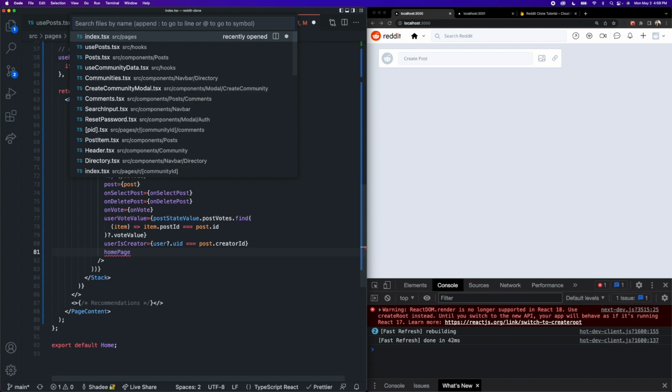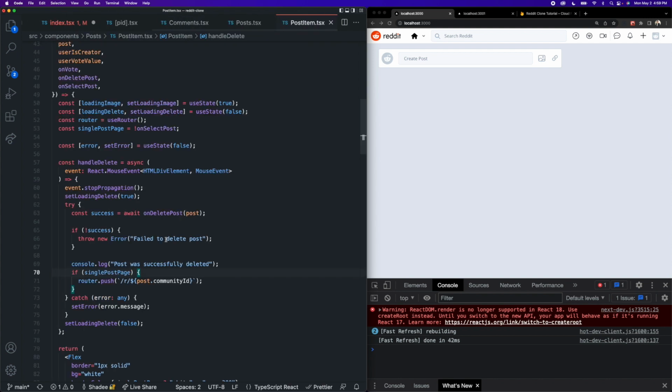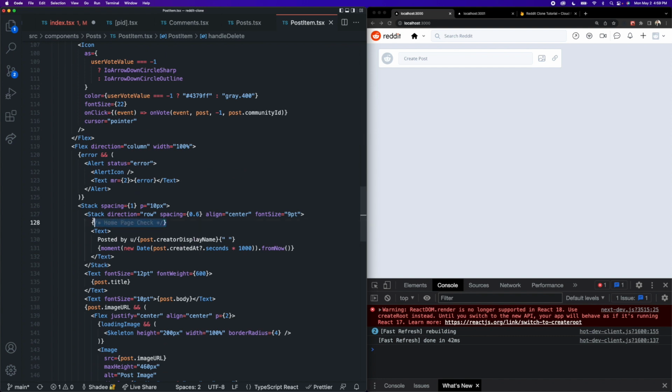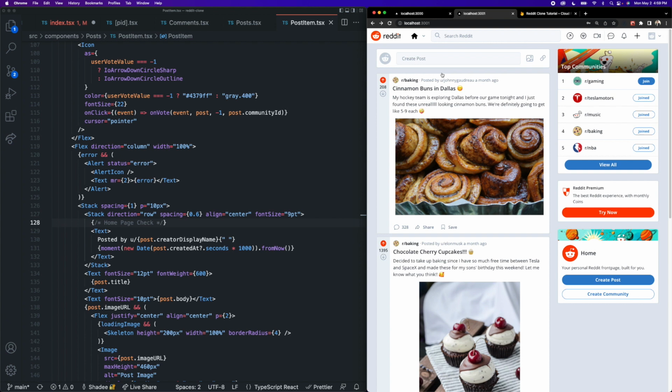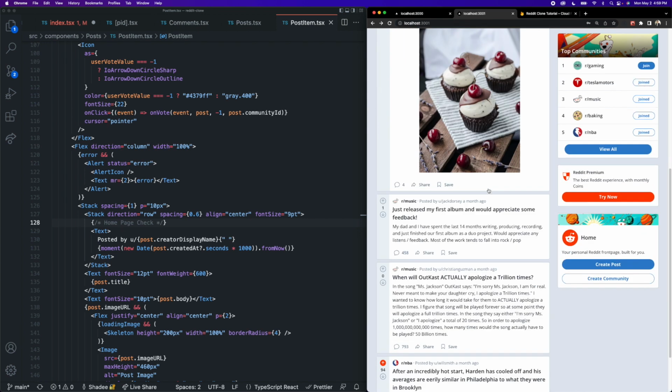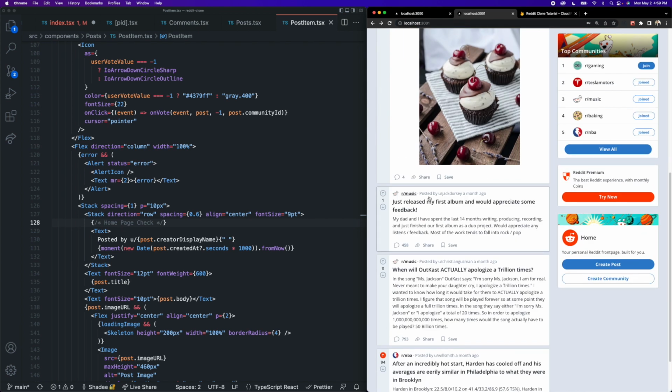And this is from a while ago, but let's go back to our post item. And if you remember, I briefly touched on that here. I had this comment saying homepage check, and that is so that we can display the community name and the image URL here if we're on the homepage. Because if we're inside of the community, we do not show that because we don't really need to, because we're inside of that community, so we don't need to display what community it is. But on the homepage, we do want to show that so that the user can actually click on it and see what community it's in.